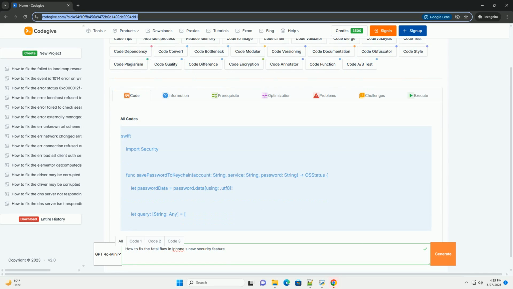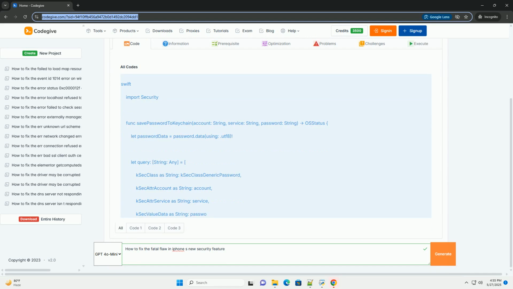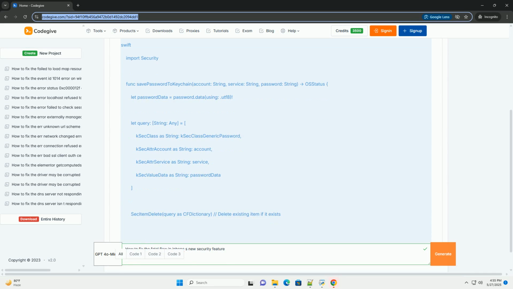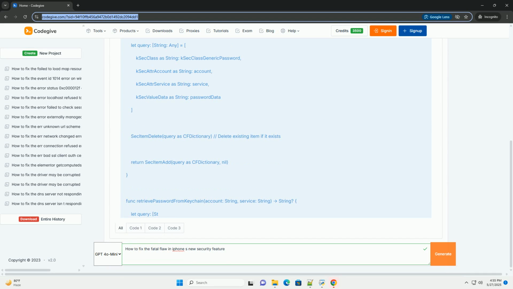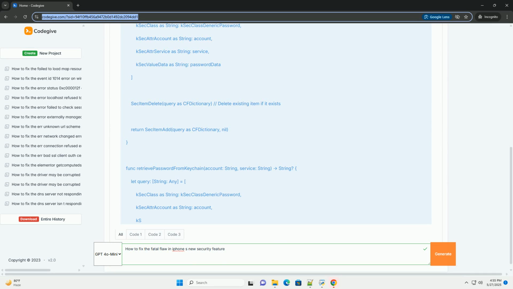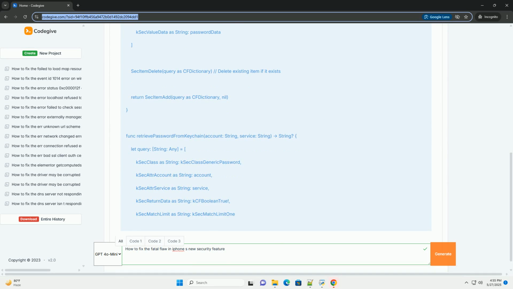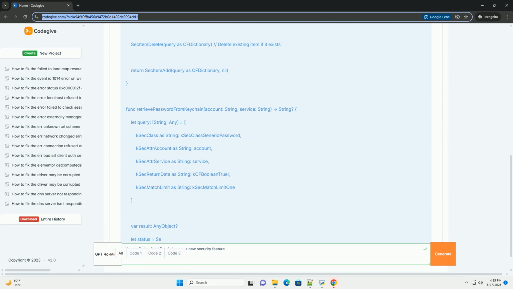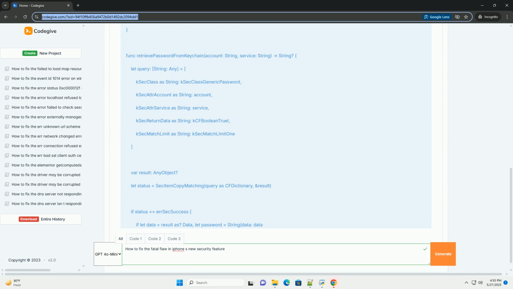Okay, let's address the elephant in the digital room. There's no universally acknowledged fatal flaw in iPhone's new security features that warrants a simple code fix. Apple's security is generally very robust, and they rapidly patch any discovered vulnerabilities. Furthermore, directly modifying core iPhone security features without access to Apple's internal systems and signing keys is generally impossible for